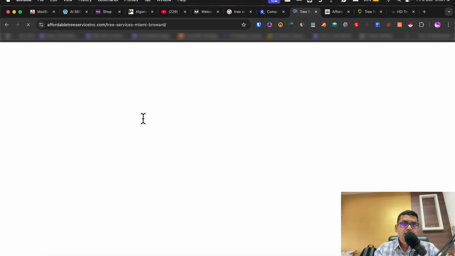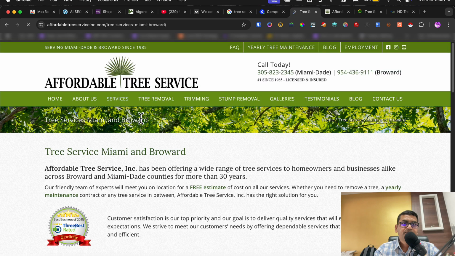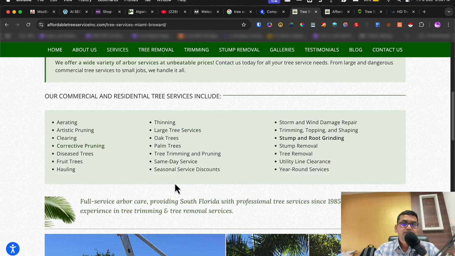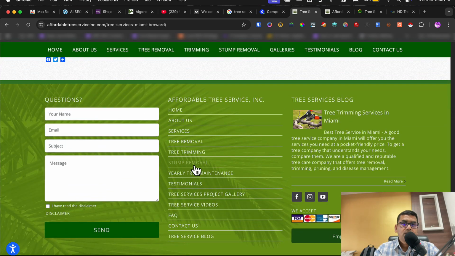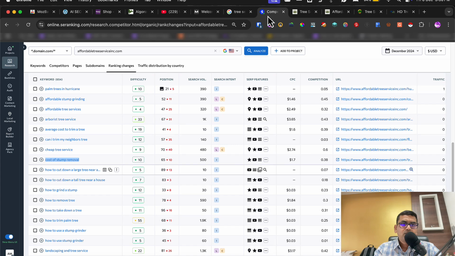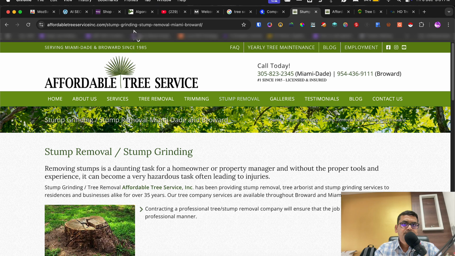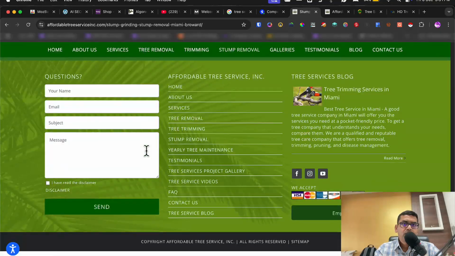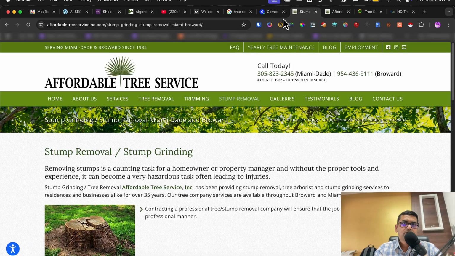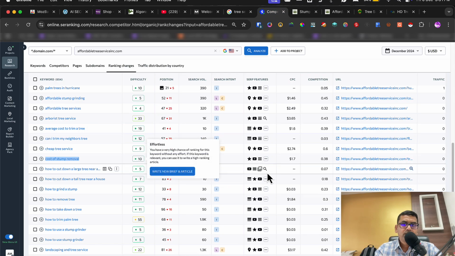I'm not sure if they have such a page. Stump removal, cost of stump. Like they did cost of tree removal, I think they can even go with cost of stump removal. That can be done, and that page can link to the stump removal main page.